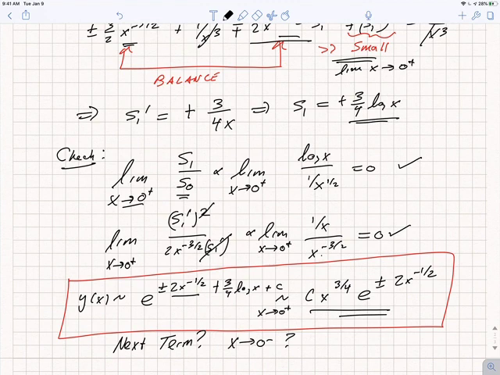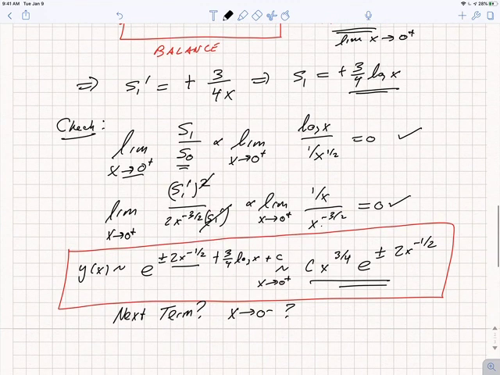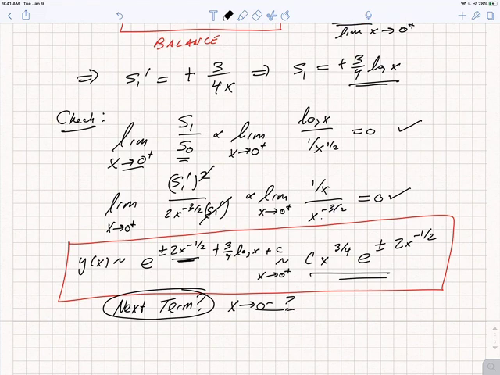I could have an s2 and s3, and you should think about what I expect for the next term. If you look at this expression here, this term started with an x to the minus 1/2. The next term, this is like log x is like x to the 0, so we might expect the next term is likely to go like x to the 1/2, and the term after that to go like x, etc. You should also think about what would be different if I had let x go to 0 from the negative side. What would the dominant expression be like for the solutions on that side?